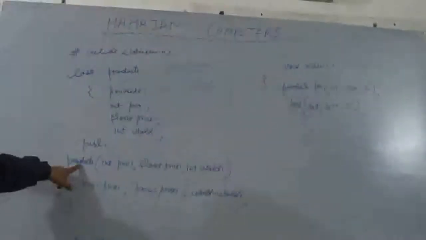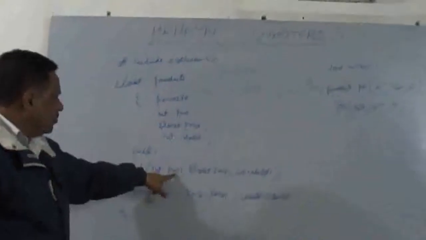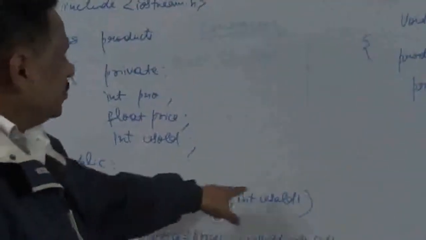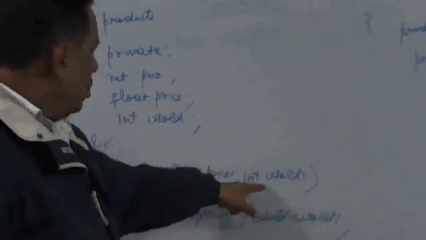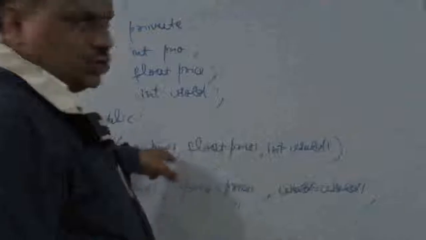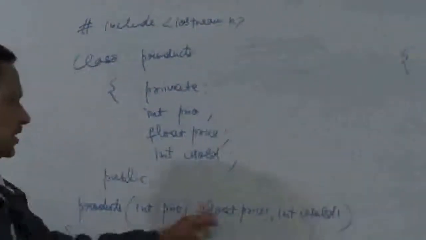The control will automatically go to the constructor with arguments, that is products. The value 101 will be transferred to the formal argument PNO1, the value 1500 will go into the variable price1, and the value 20 will go into the variable usesold1. All these constitute formal arguments, right?